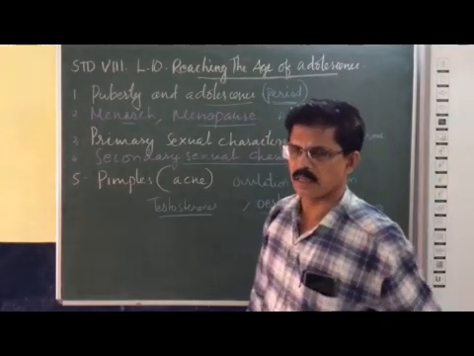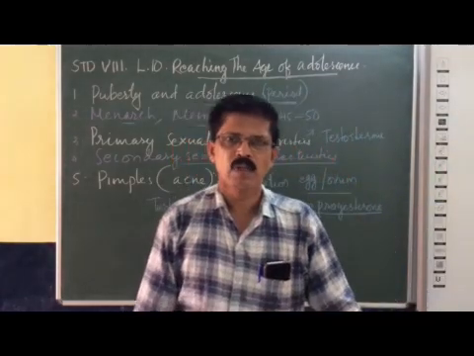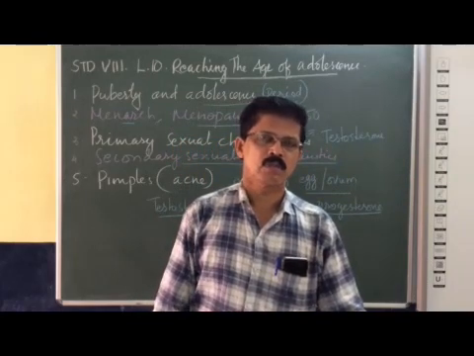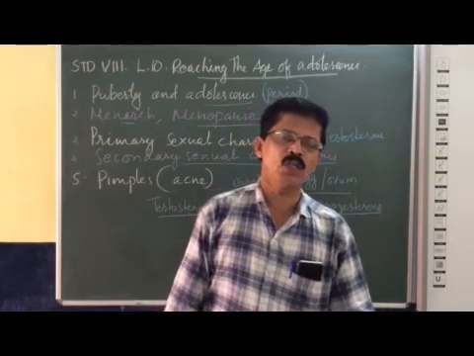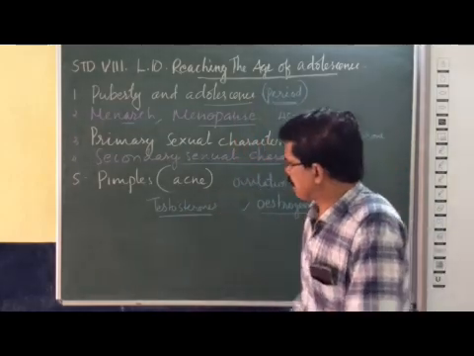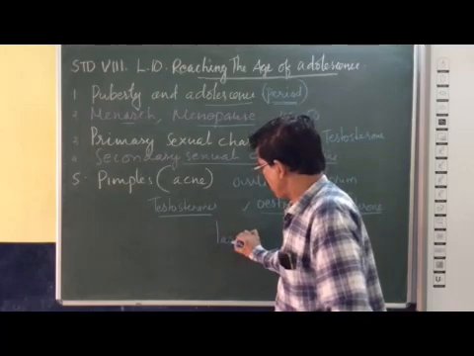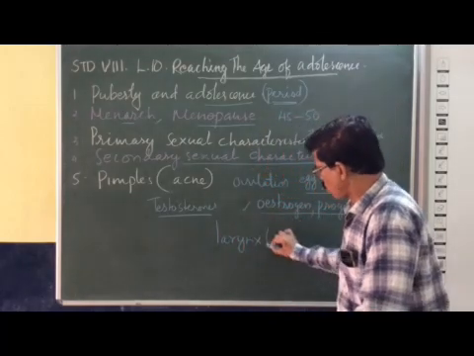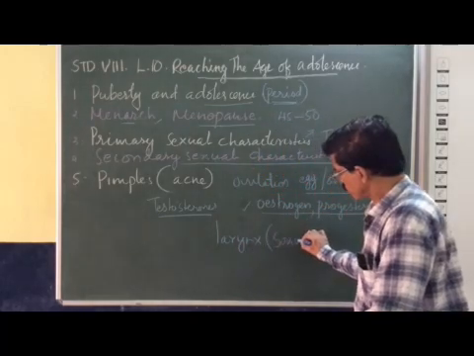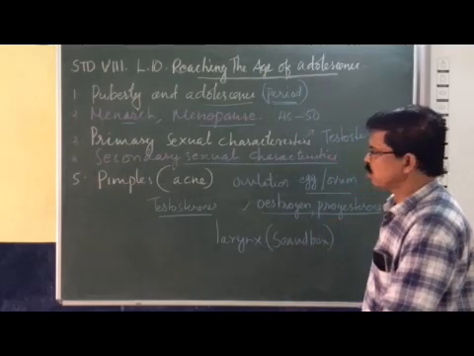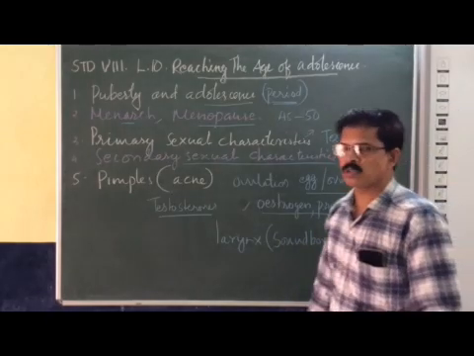Increase in height. Change in voice. Voice changes happen due to changes in the larynx. What is the larynx? The larynx is called the sound box. The sound box develops differently in boys and girls.